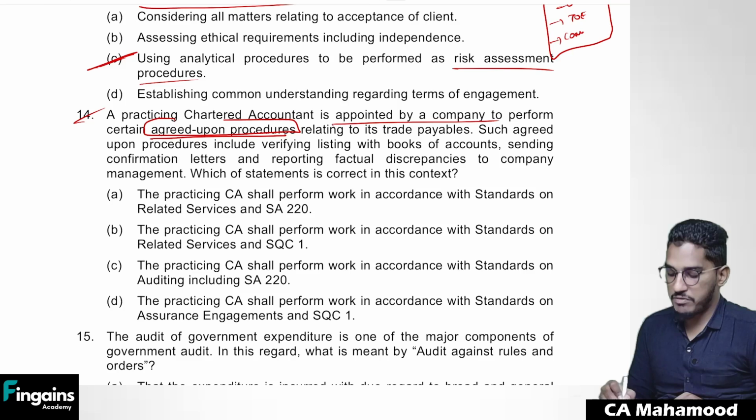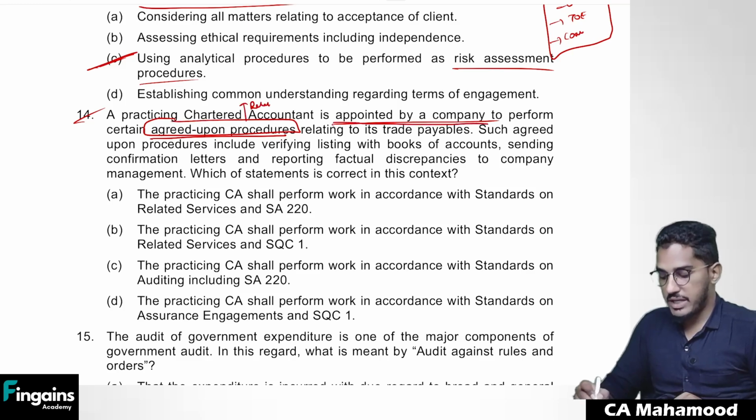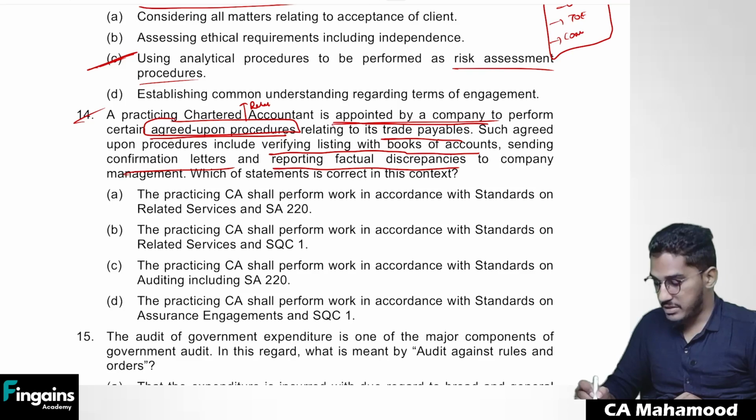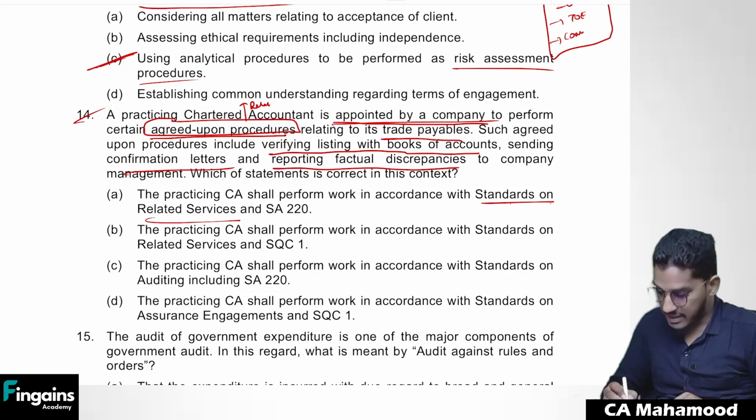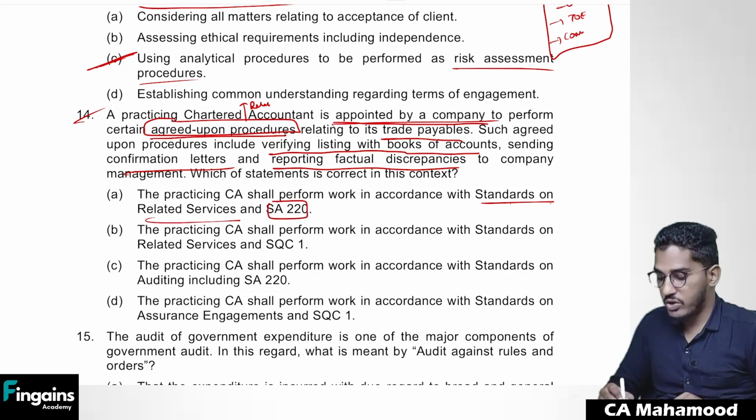When you are called upon to perform agreed upon procedures, what do we call that engagement as? Related service, we call it. So a practicing chartered accountant is appointed by a company to perform certain agreed upon procedures relating to its trade payables. Such agreed upon procedures include verifying listing with the books of accounts, sending confirmation letters, and reporting factual discrepancies to the company management. Which of the following statements is correct? Number 1, the practicing CA shall perform work in accordance with standards on related services. Yes. And SA 220? No, SA 220 will not become applicable here.